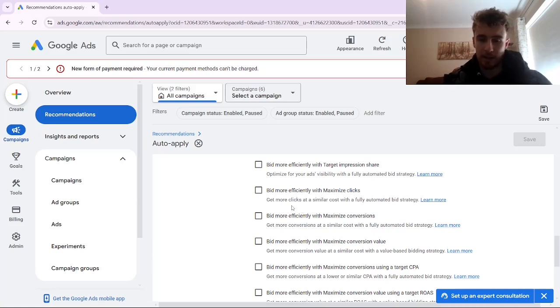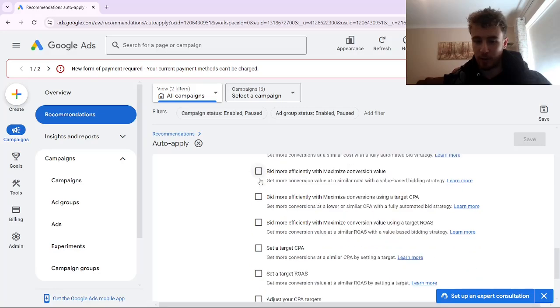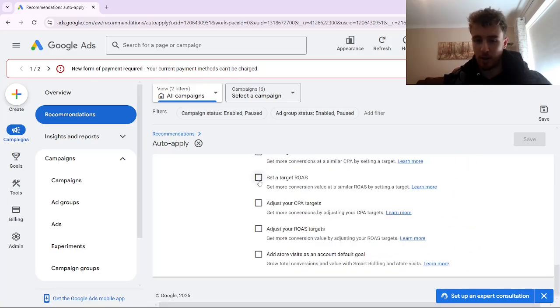So if we have the plan at the very beginning to start off with a maximize clicks bidding strategy, then we should stick with that strategy until we know we want to make the switch. Whereas Google's AI is going to recommend that we switch over to maximize conversions a lot earlier than we actually should. You just want to make sure that, firstly, you don't follow all of Google's recommendations. But at the same time, make sure you don't have any auto apply recommendations turned on, or else all of these changes will be made automatically.